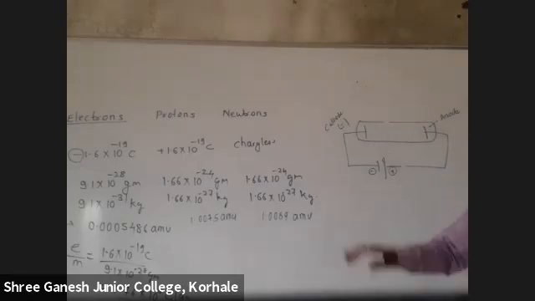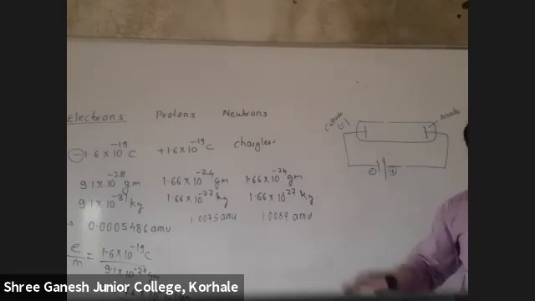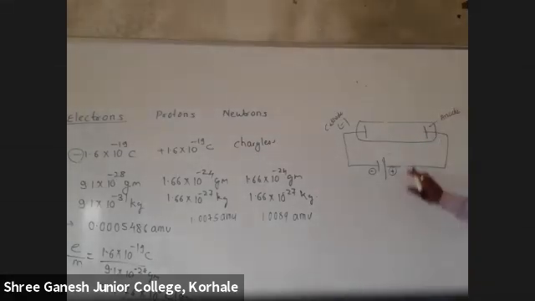Correct. And here some gas was taken. You can take any gas into it, but that time I explained hydrogen gas at very low pressure. To reduce the pressure in this tube, what was attached?